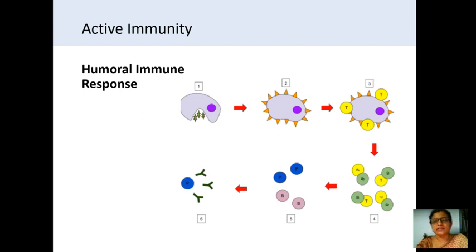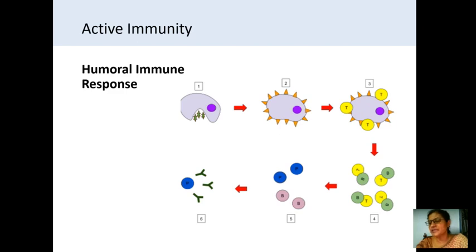And these destroyed pathogen particles act as antigens and they come on the surface of that phagocytic cell, and then the antigen is processed inside the B cells and presented on the surface of B cells.